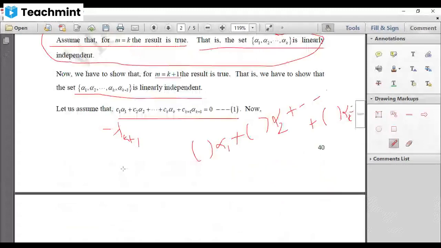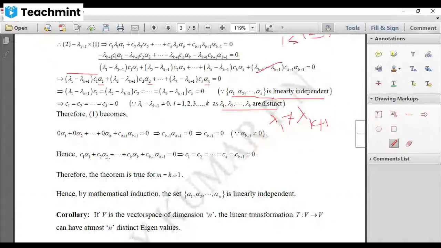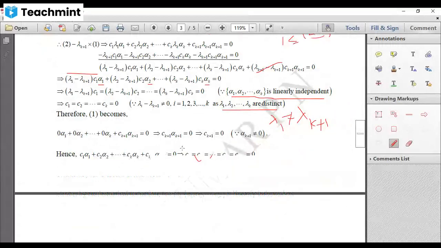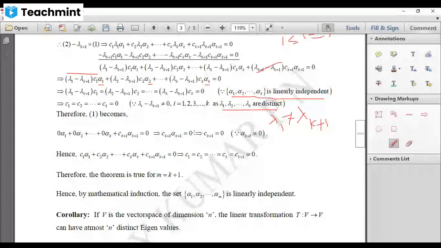Now substitute that in equation 1. Your C1 is 0, C2 is 0, Ck is 0. You're left with Ck plus 1 alpha k plus 1 equal to 0. But we know the product of these two is 0 provided one of them is 0. So either Ck plus 1 is 0 or alpha k plus 1 is 0. But alpha k plus 1 is an eigenvector, therefore it can never be 0. So that forces us to conclude that Ck plus 1 is 0.